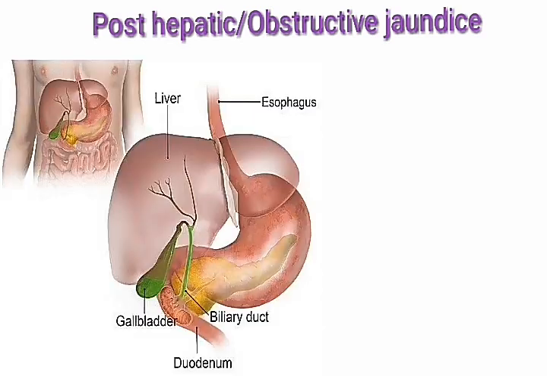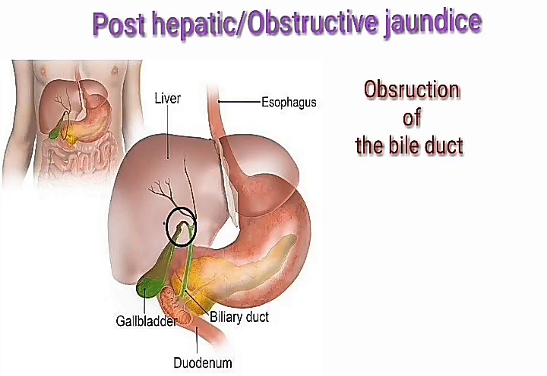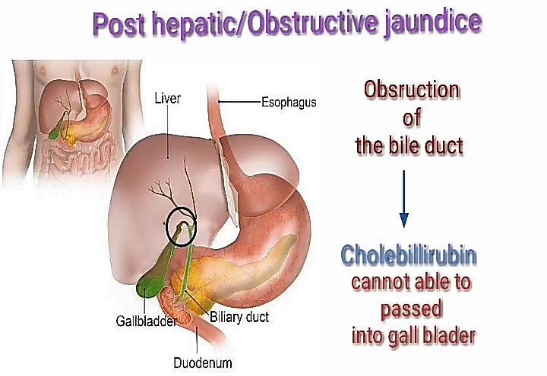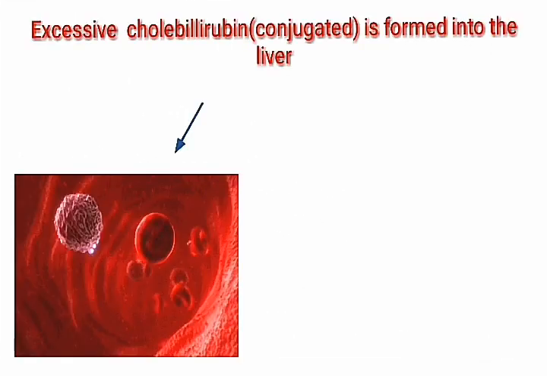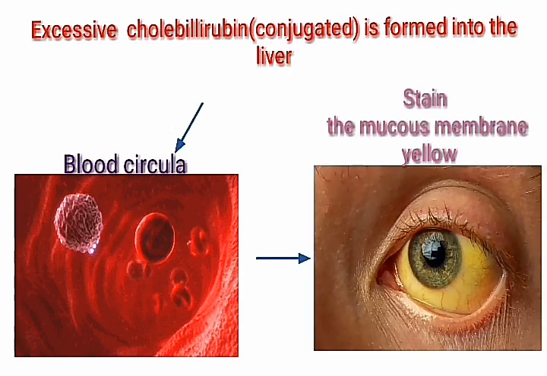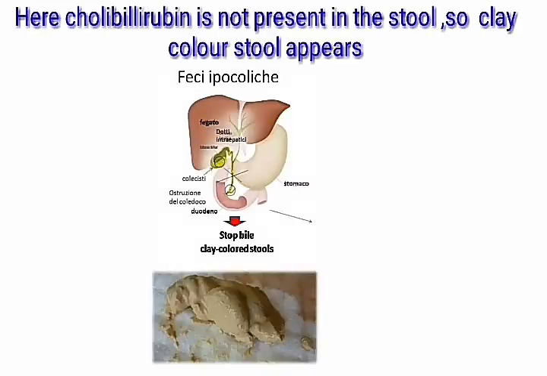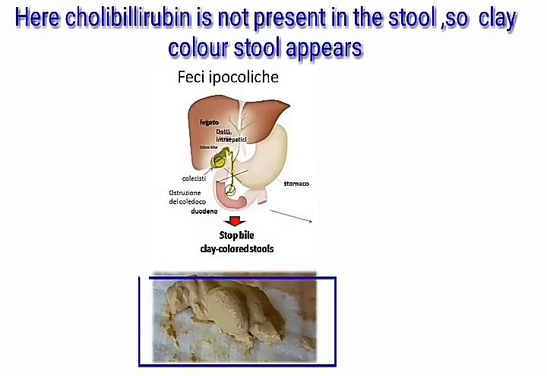Posthepatic jaundice or obstructive jaundice. Here the obstruction of the bile duct is the major problem. So the cholebilirubin cannot pass into the gallbladder. But in the liver, the excessive cholebilirubin is formed, which returns back into the blood circulation and stains the tissue yellowish. In this case, clay colored stool appears.